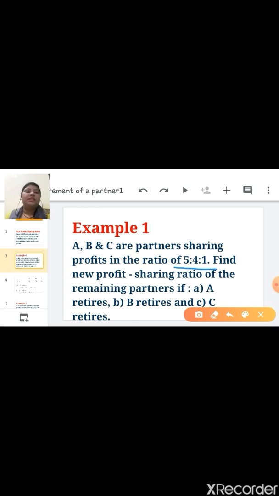The first case is if A retires. Here A, B, C are 3 partners and the ratio is 5:4:1, that is 5/10, 4/10 and 1/10.